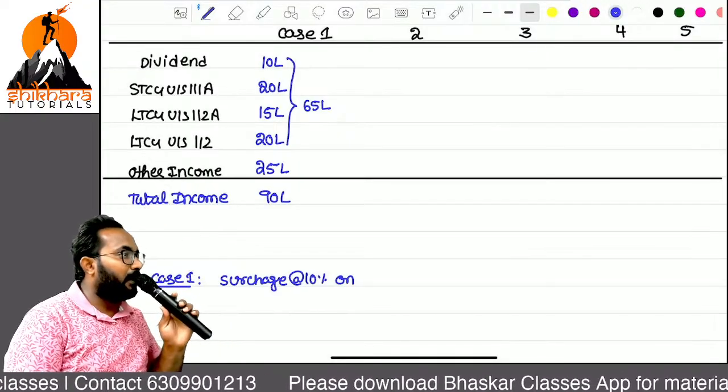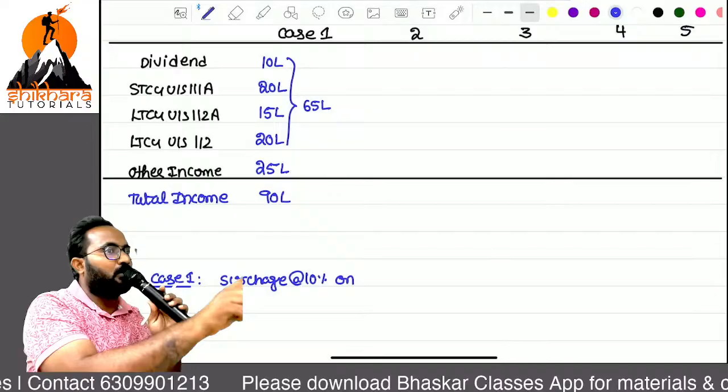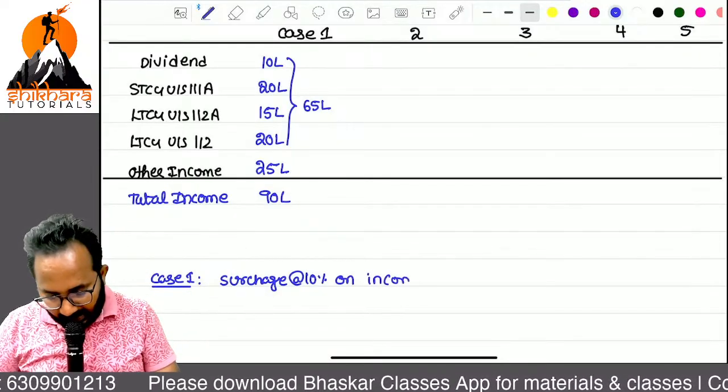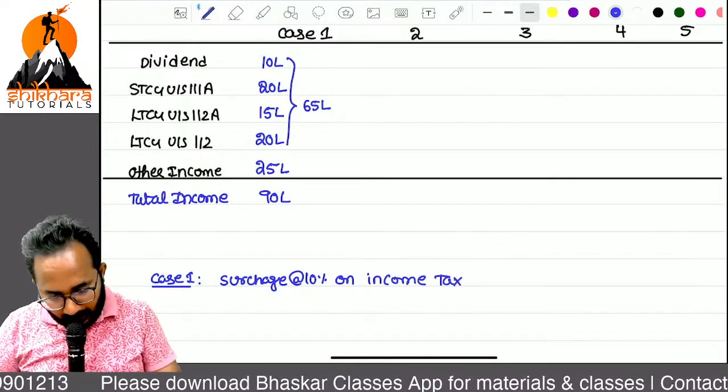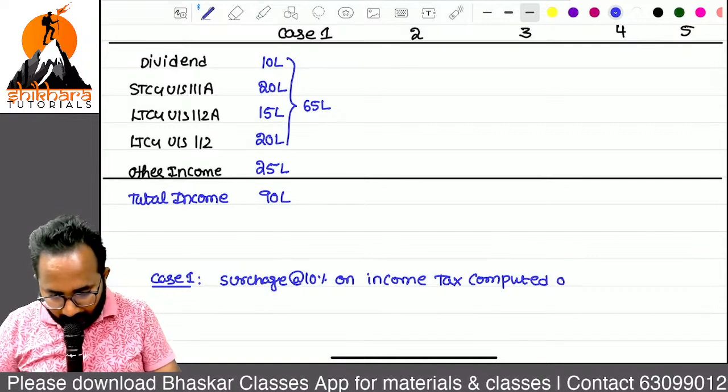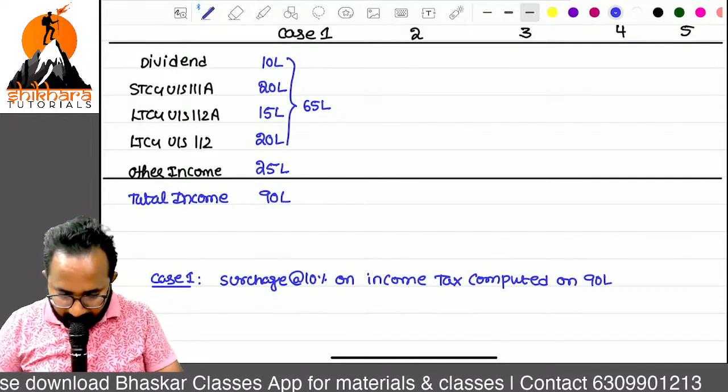The surcharge rate is applied on income tax, not on total income. Yes. On income tax computed on how much? 90 lakh.